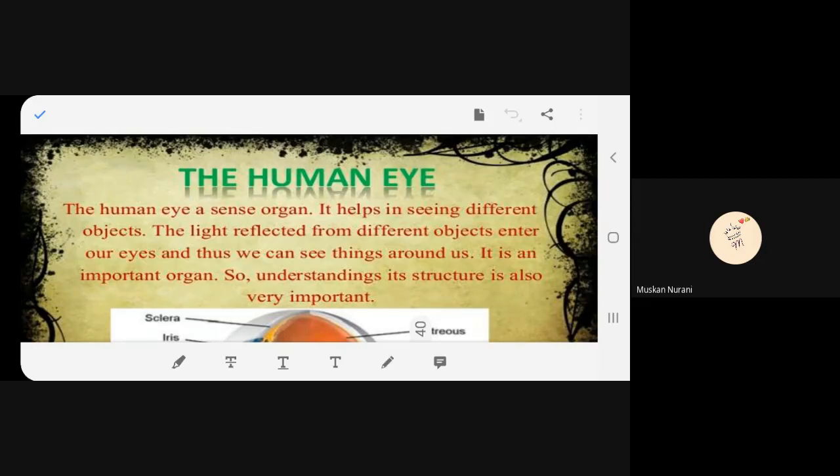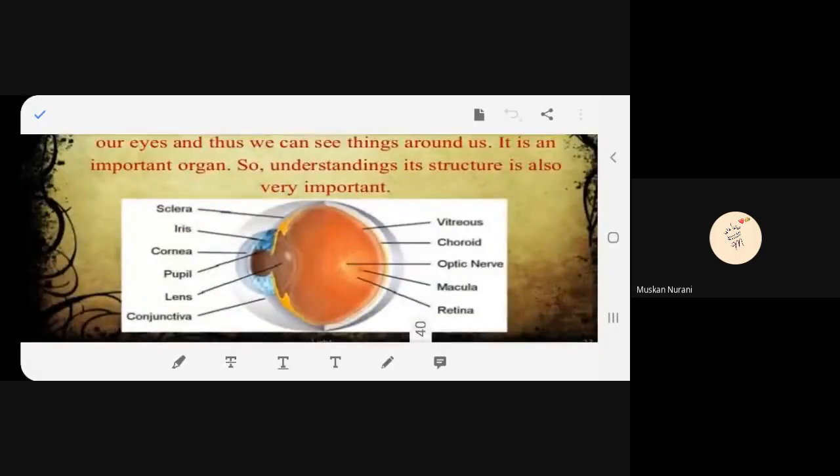Because light gets reflected from the objects, and after reflection, that reflected ray enters our eyes, and we can see things, whatever is present around us. Very important organ, the eye. So we should understand the structure of the eye.